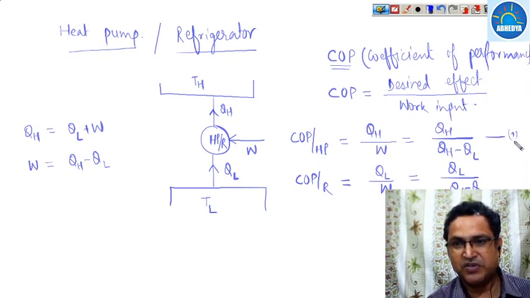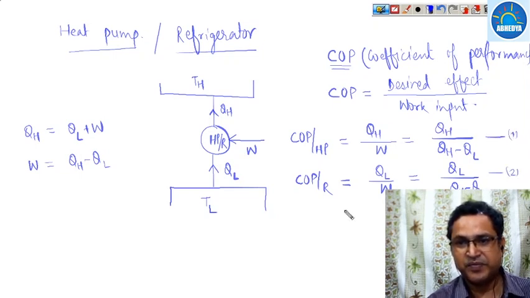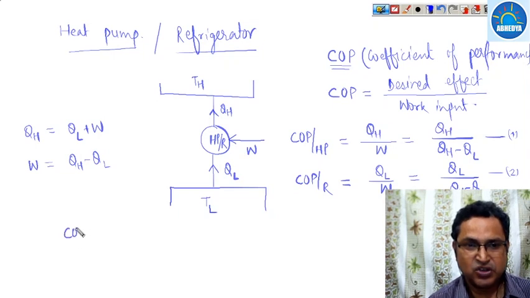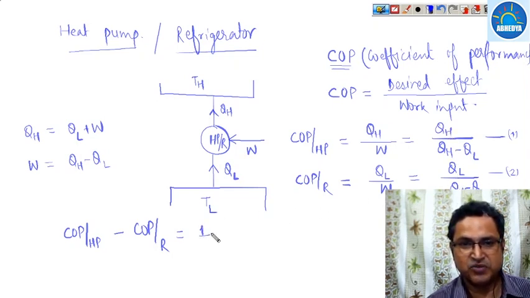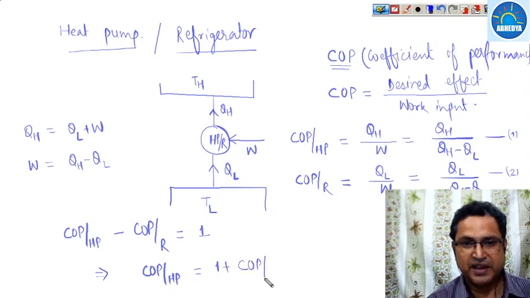From equation number 1 and 2, if you see, then what will happen? COP of heat pump minus COP of refrigerator, if we subtract, then QH minus QL upon QH minus QL becomes 1. So we can say that COP of a heat pump is equal to 1 plus COP of a refrigerator.